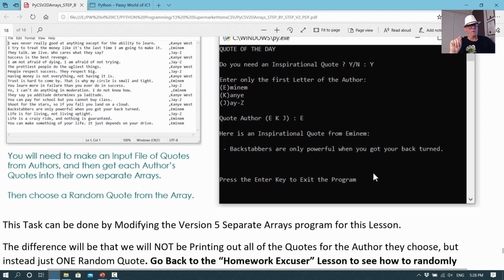I think in fact you only remove about one line of code and then change the indenting of the other one. So look, from all the learning we've done, from the version 5 example we've given you, you should be able to do this challenge task, and that will really prove that you are now quite competent with Python programming and doing files, arrays, and all of our programming structures.